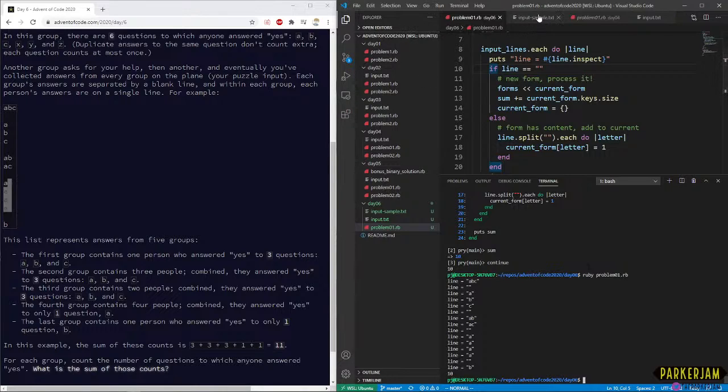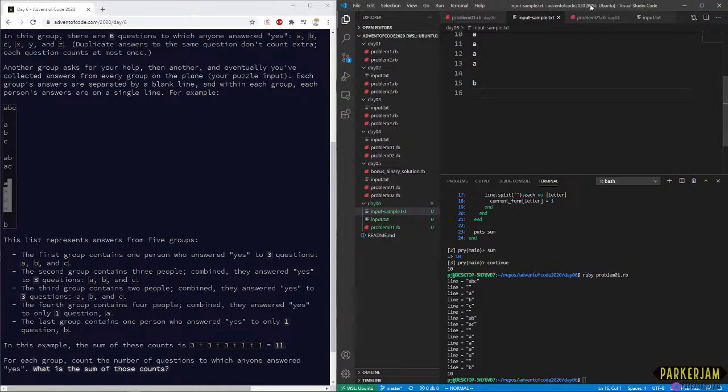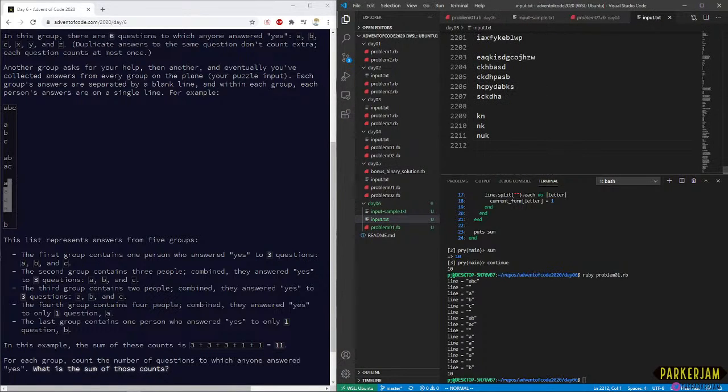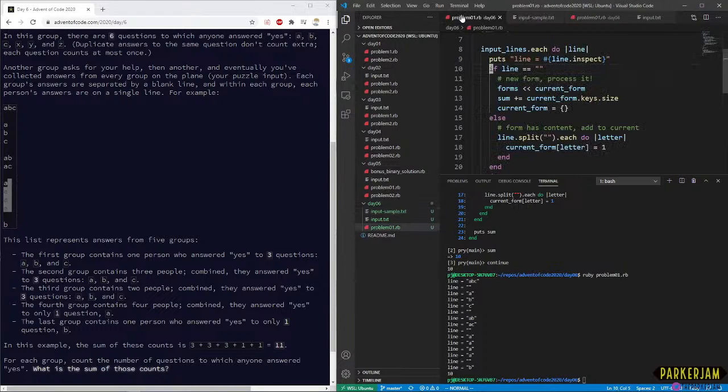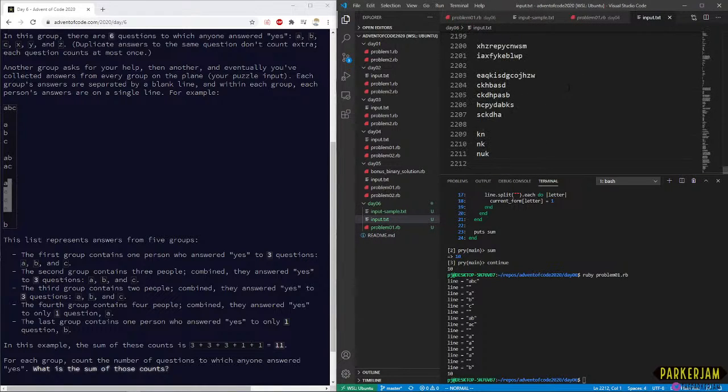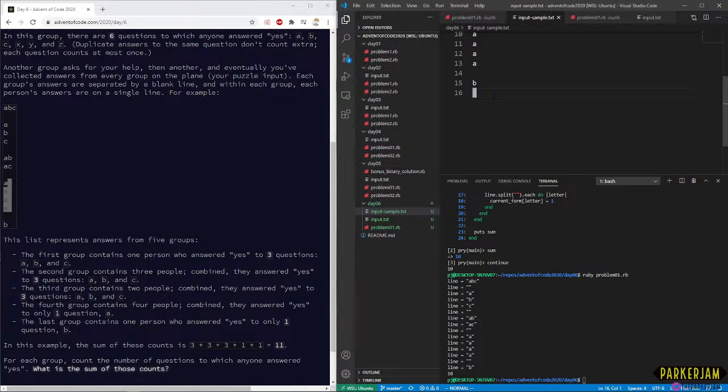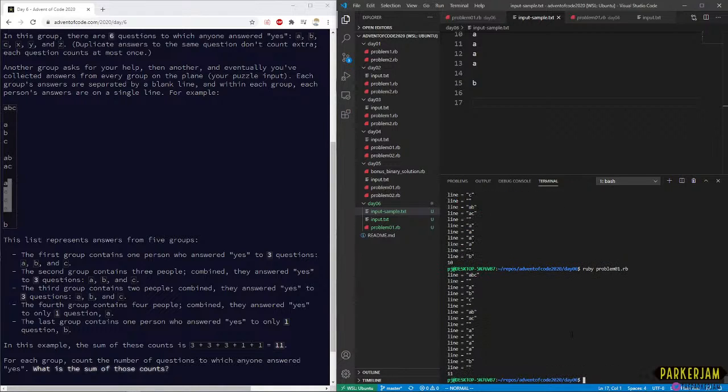Why is this not registering the last line, and that's very annoying. I wonder if we're going to have the same problem here. I don't know why this is happening though. Let's just add another new line on here and see if that addresses the issue. Okay, now we get to the end. That makes me a little concerned here.